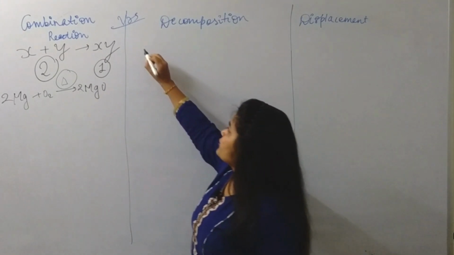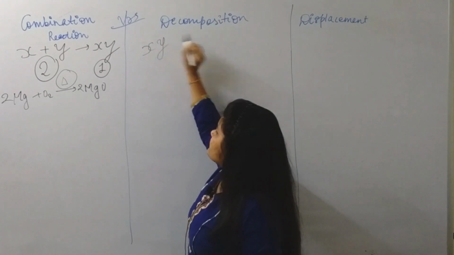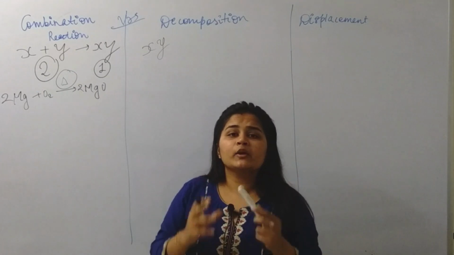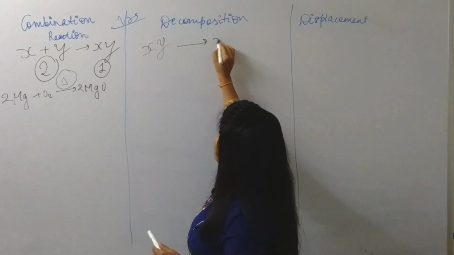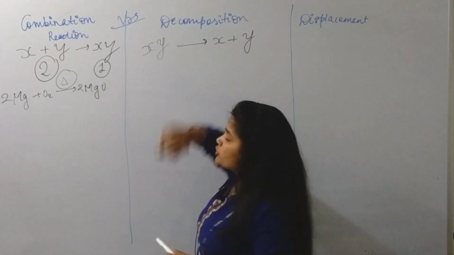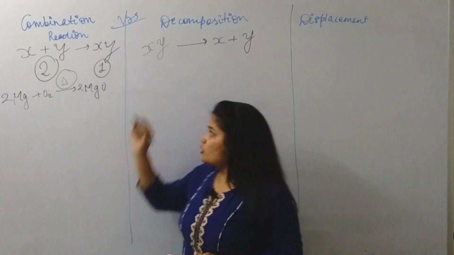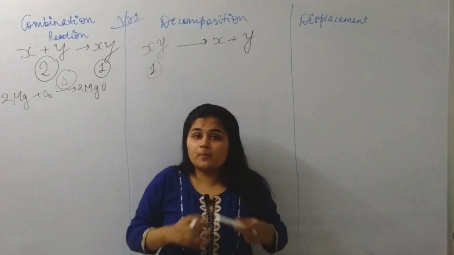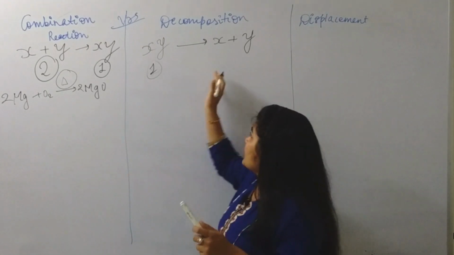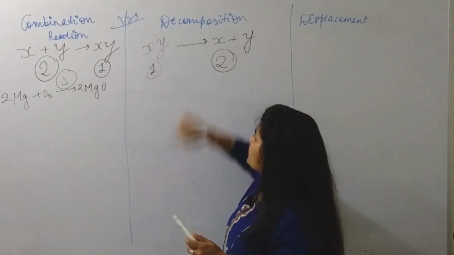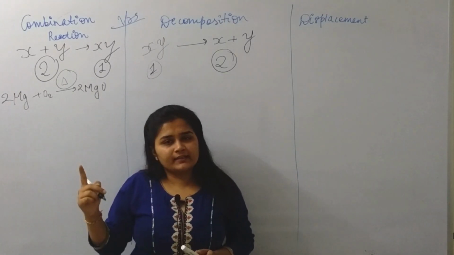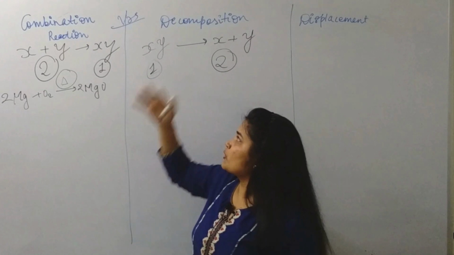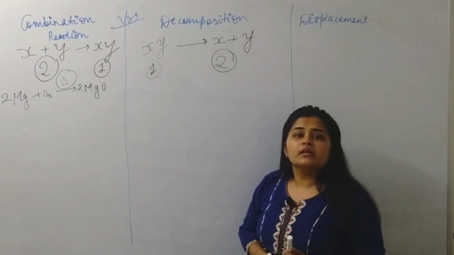Here, there is a single reactant, a complex single reactant giving us 2 products. Yes, only one reactant which will be complex, a bigger reactant, giving us 2 products. So, one reactant decomposing to give 2 products is known as a decomposition reaction.